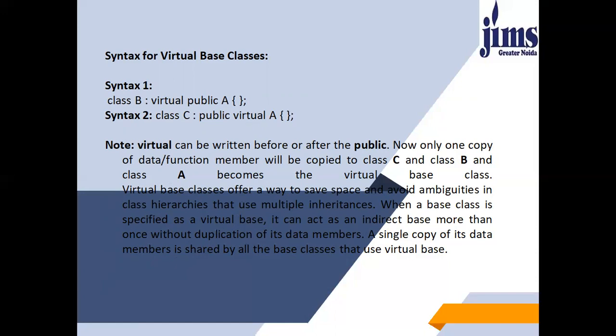Virtual base classes offer a way to save space and avoid ambiguities in class hierarchies that use multiple inheritance. When a base class is specified as a virtual base, it can act as an indirect base more than once without duplication of its data members. A single copy of its data members is shared by all the base classes that use the virtual base. So by using the virtual base class, we ensure that only one copy of the base class is passed on to the derived class.